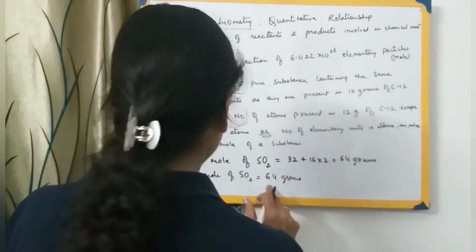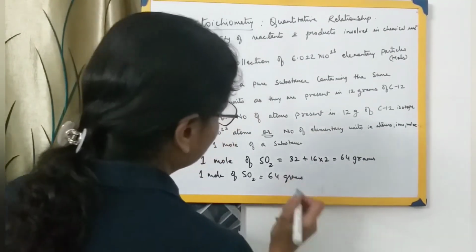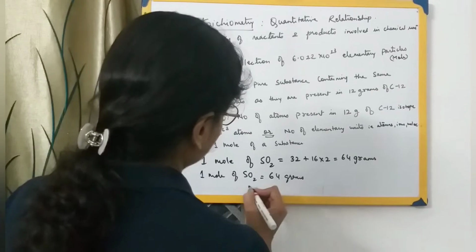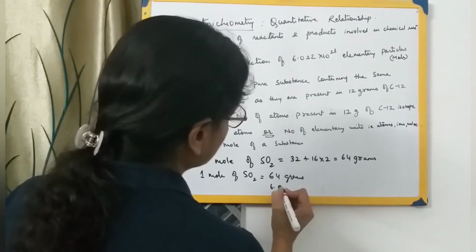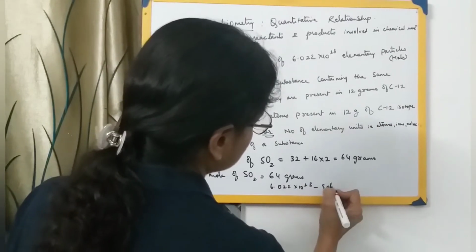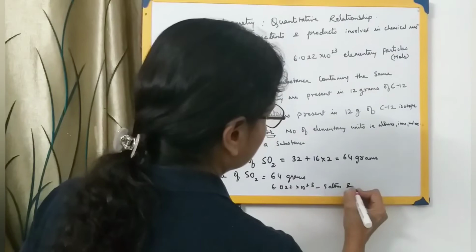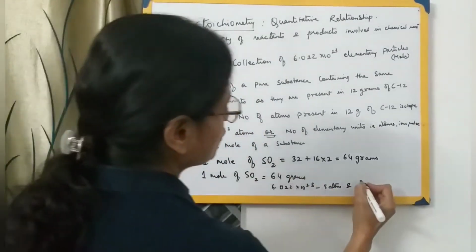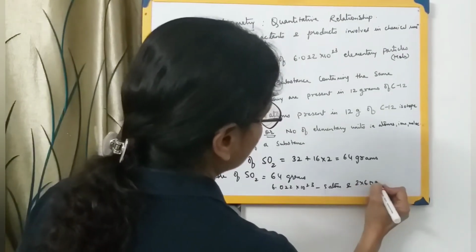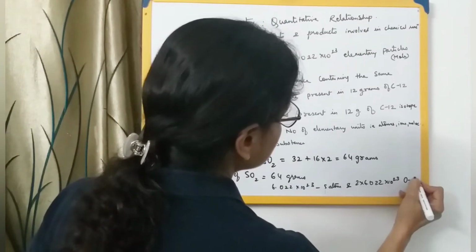Now in 64 grams of sulfur dioxide, how many atoms are there? It contains 6.022 × 10^23 sulfur atoms, and oxygen is 2 over here, so 2 × 6.022 × 10^23 oxygen atoms.